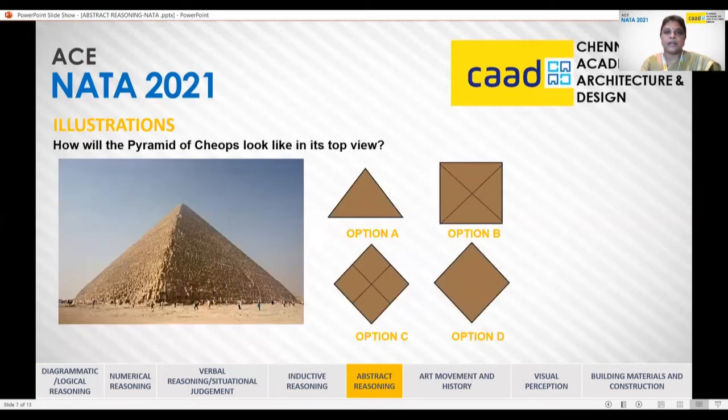Okay, let me start with a basic one first. So you all will be knowing about the pyramid of Cheops. Here, the pyramid is actually a square pyramid. What is a square pyramid? It has a square base and an apex. So here, out of these options, it has to have a square base. When we see from the top, we will be seeing the square base. So the first option, option A, is ruled out.